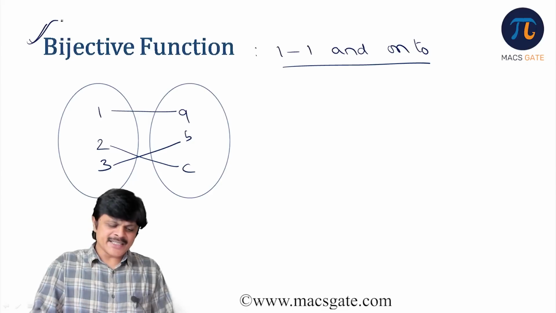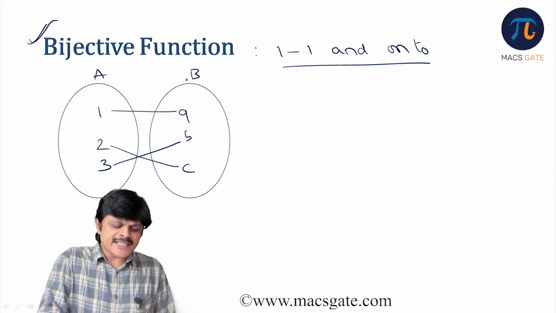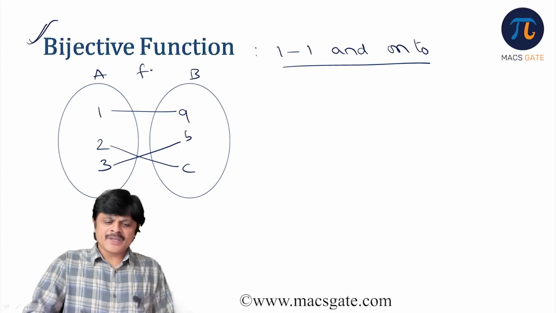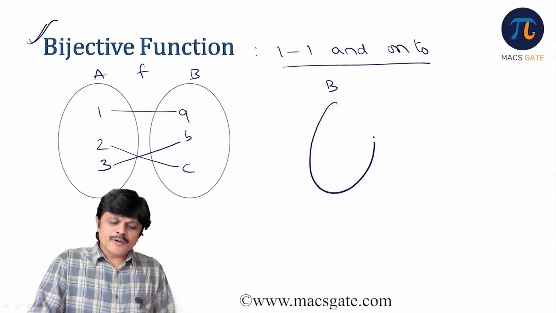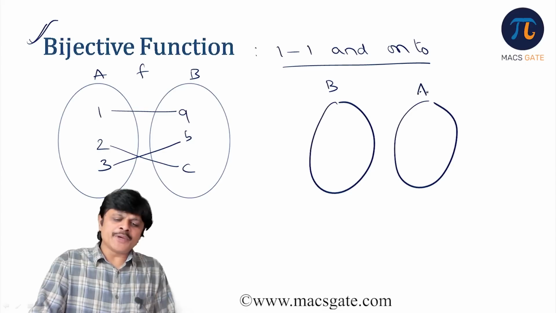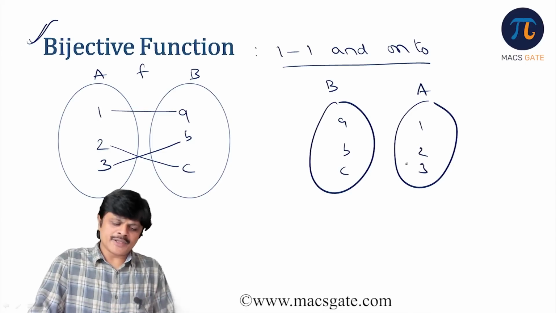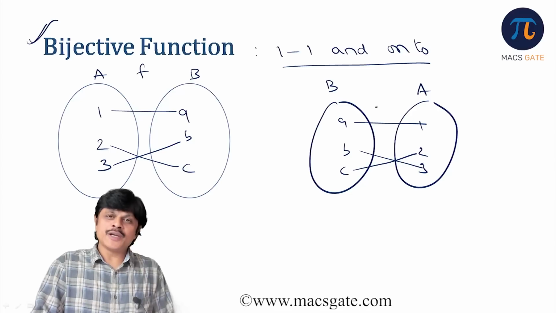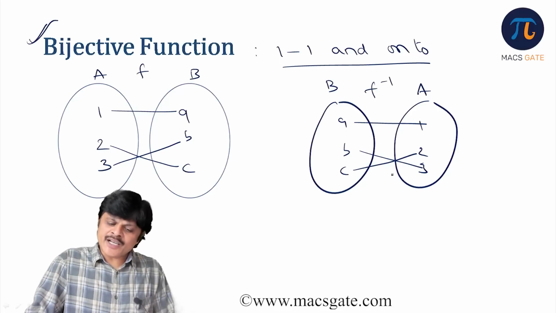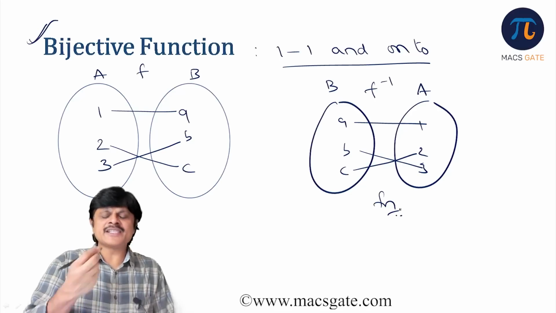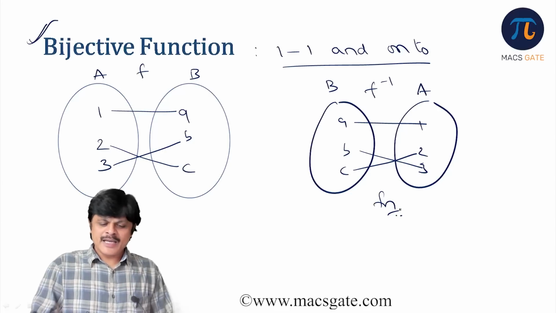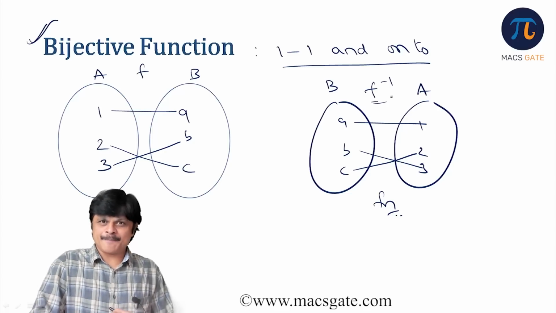See, the advantage is, suppose this is set A and this is set B and this is f. Now what you do is try to go from B to A. Reverse you do it. 1, 2, 3. So A is mapped to 1, B is mapped to 3, C is mapped to 2. The inverse relation is also a function. Even this is also a function.